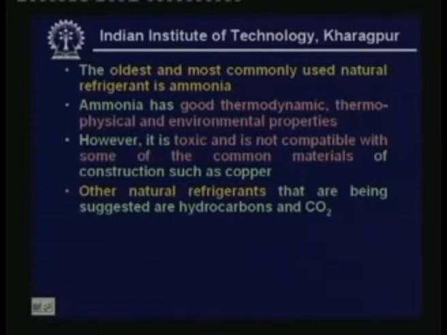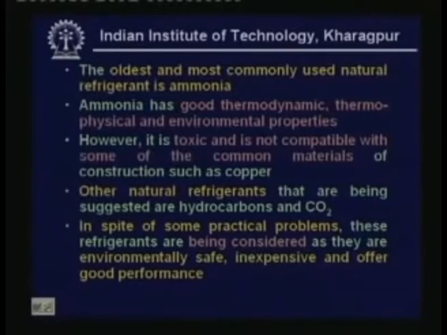Other natural refrigerants that are being suggested are hydrocarbons and carbon dioxide. Hydrocarbons and carbon dioxide were used in the olden days. If you remember our lecture on the history of refrigerants, these were very widely used in the early days of refrigeration. But later they were phased out because of some perceived problems such as flammability and low critical temperature.